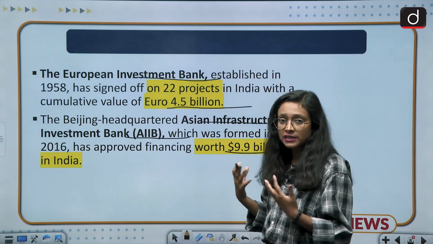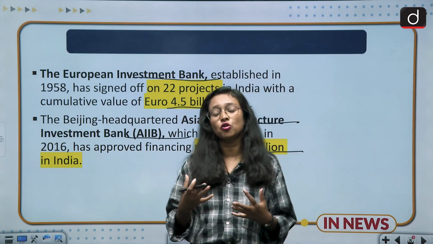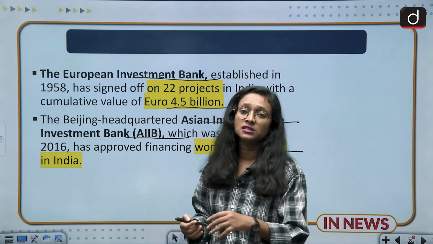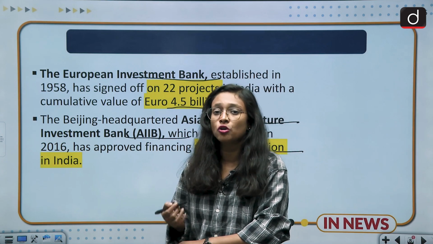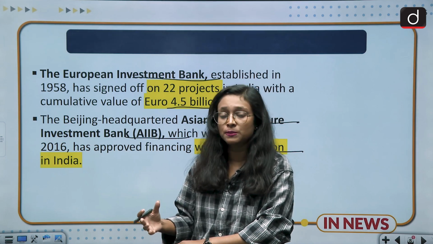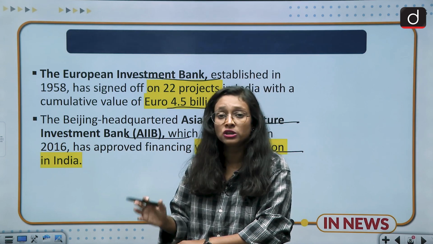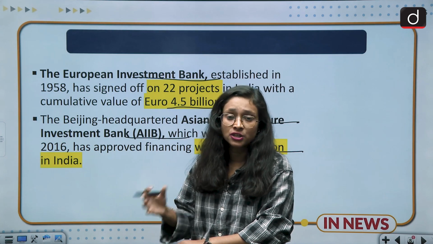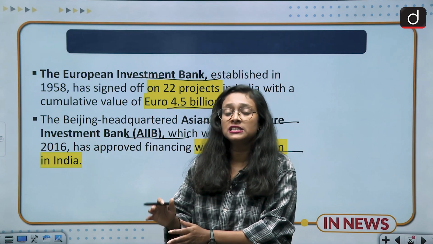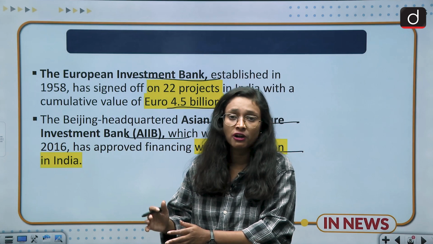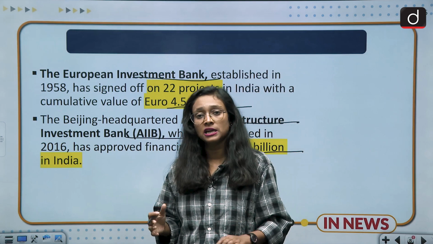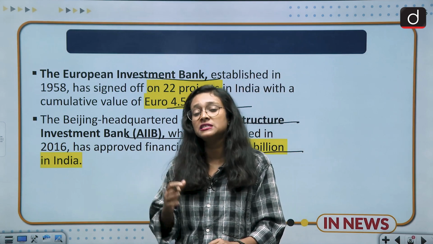But what is the role of India here? Recently we concluded the G20 summit and India has regarded itself as a voice of the global south. Being a voice of the global south, it's the responsibility of India that other nations, especially third world nations and low income nations, should get loans and financial assistance whenever they need it. This financial assistance is very much required for them. So it's the responsibility of India to maintain transparency and accountability in the whole MDB system.